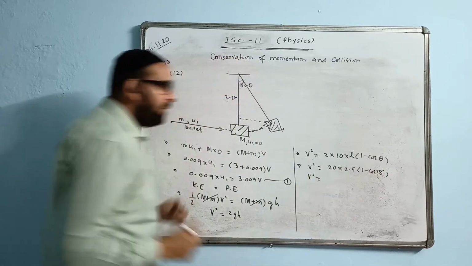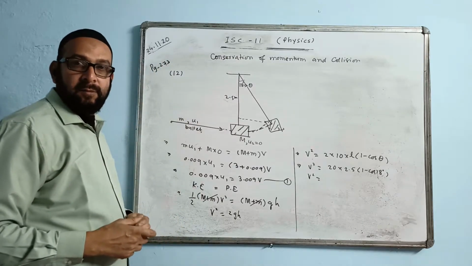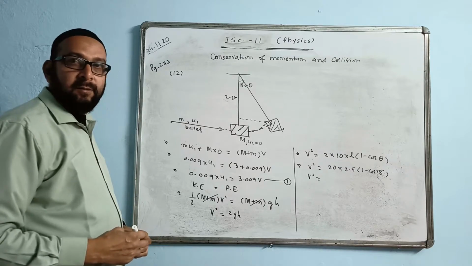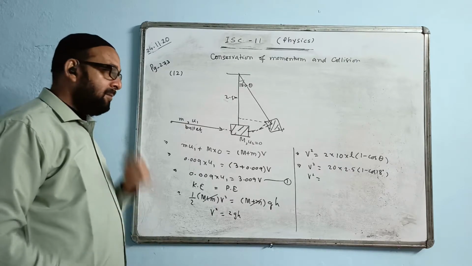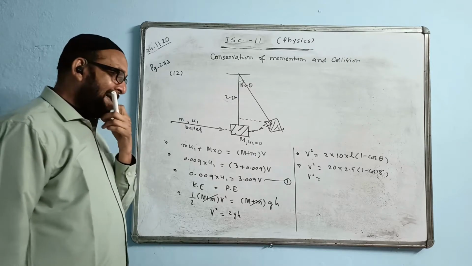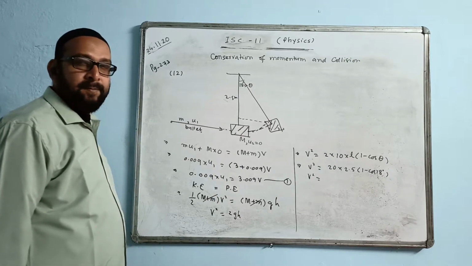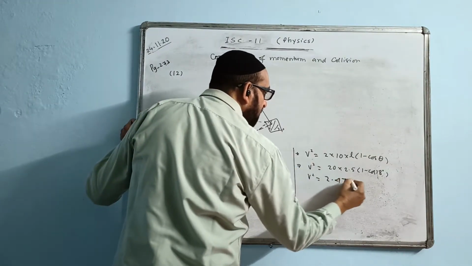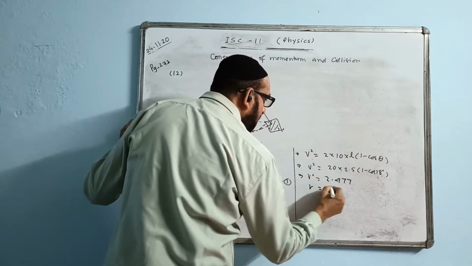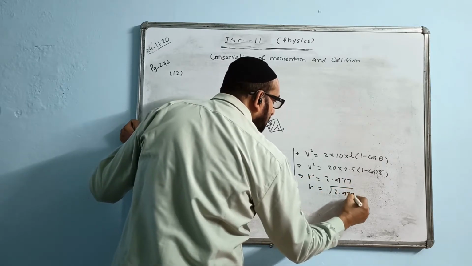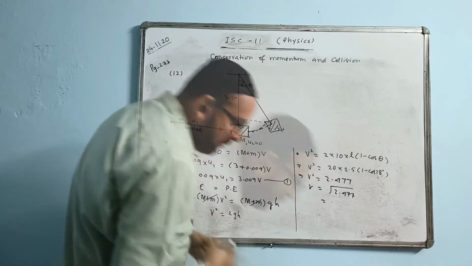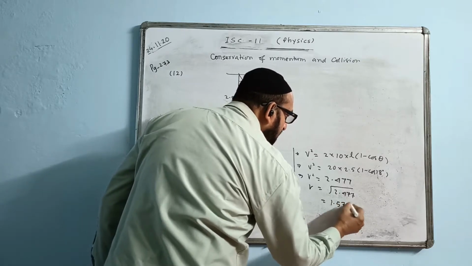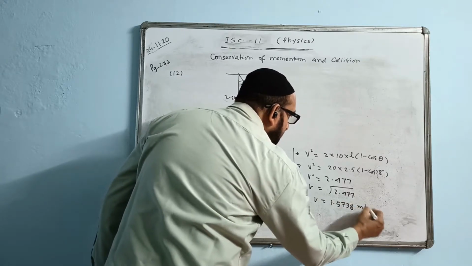You can calculate this answer. Therefore the value of V will be the root of this, 1.5738 meter per second.